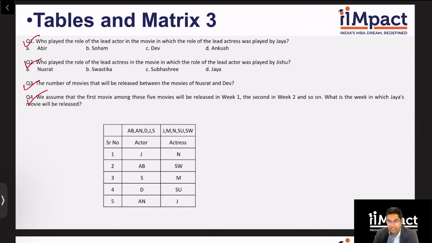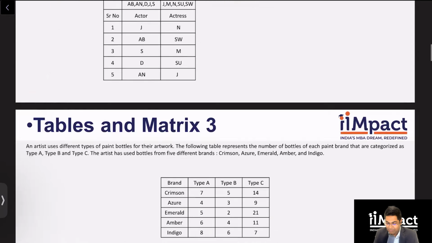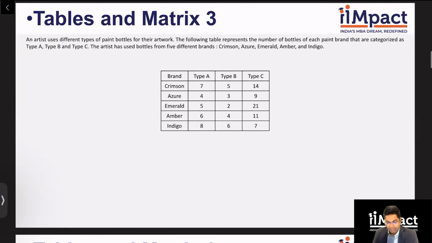So I believe it was an easier set. And overall, as well, I believe this was an easier quiz among the 3 quizzes that we have had for this topic. Right? All right, let's look at set number 2. Okay, this is an interesting set. The reason I picked this set out for this quiz was not that the CAT might ask this set as it is, but I think knowing this concept of inclusion and exclusion and PNC application in DILR is what makes this set important for our revision. Okay, let's look at it.